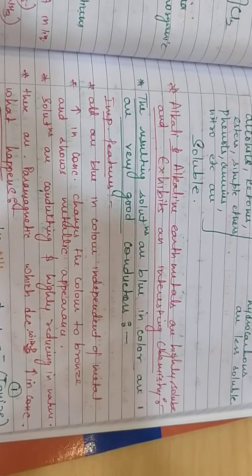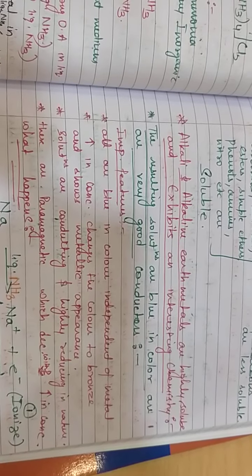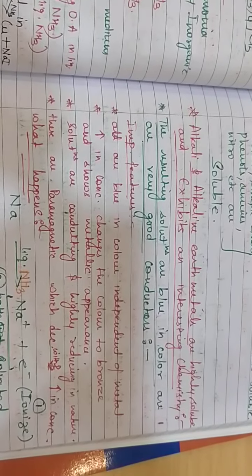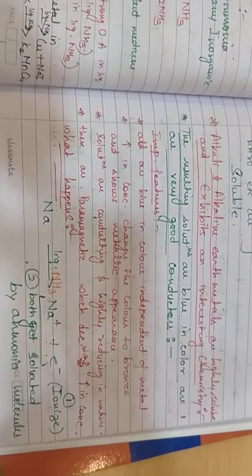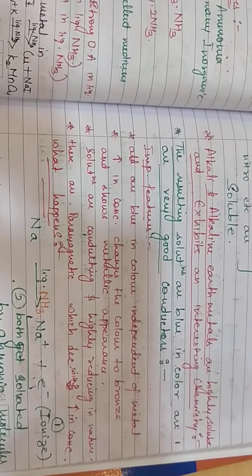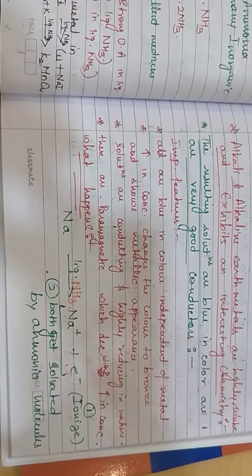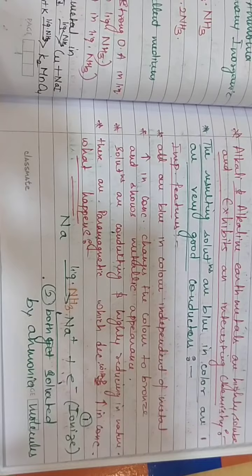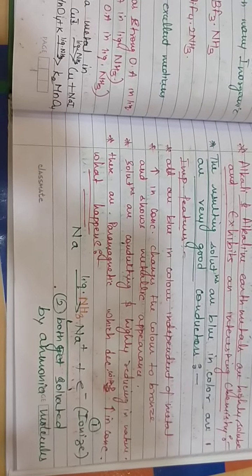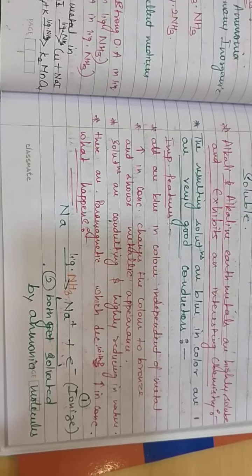The solutions of alkali and alkaline earth metals in liquid ammonia are blue in color and are very good conductors of electricity. These are some of the important features of such solutions: they are blue in color, and this blue color is independent of the metal used. That is, we can use any metal out of alkali and alkaline earth metals to make this solution, and all solutions will be blue in color.